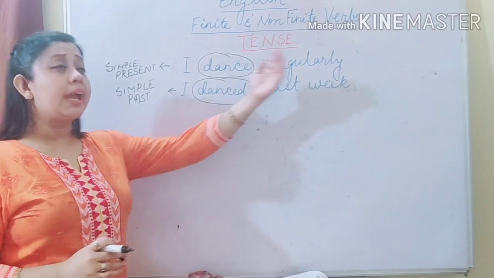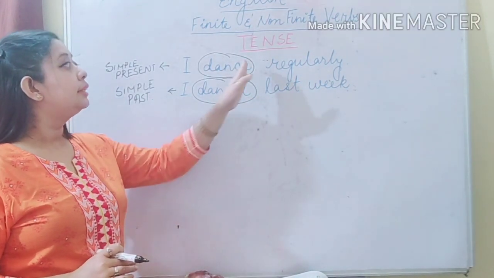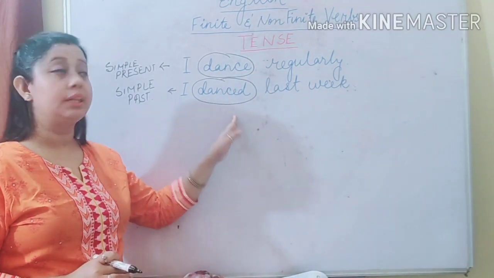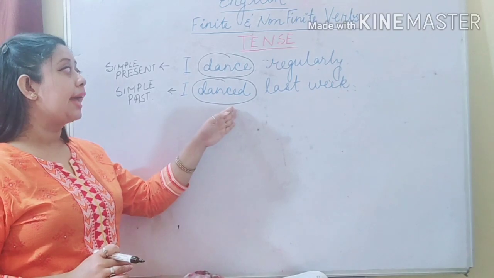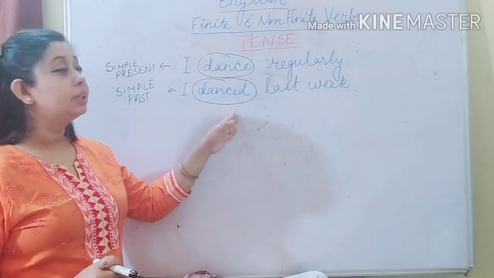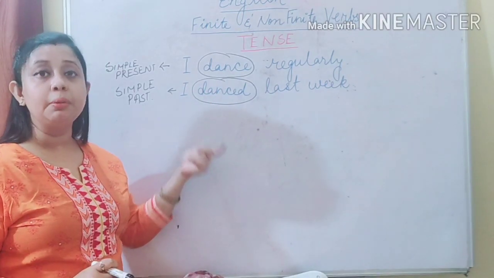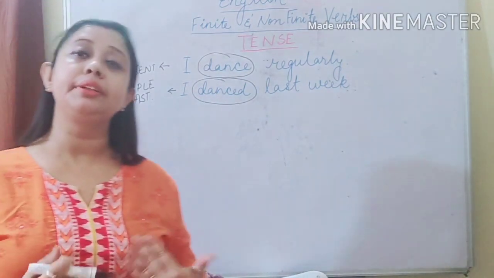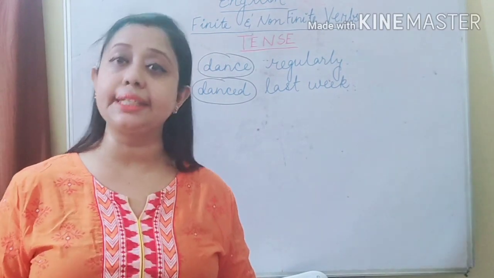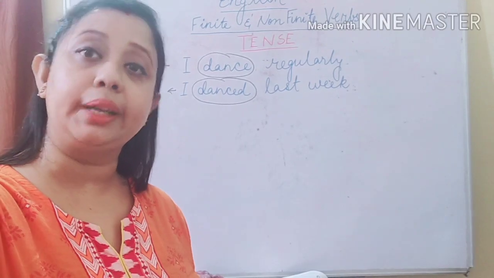So according to the change of time, what we observe is that the verb has changed. Here I haven't written dance, or here I haven't written dance. So the verb changes. So this is finite verb which changes according to the change of tense. Every time the tense changes, the verb also changes according to it.